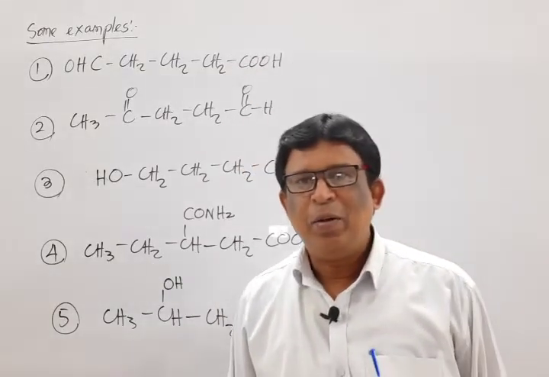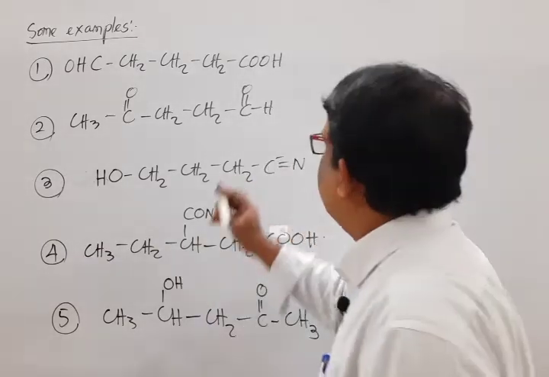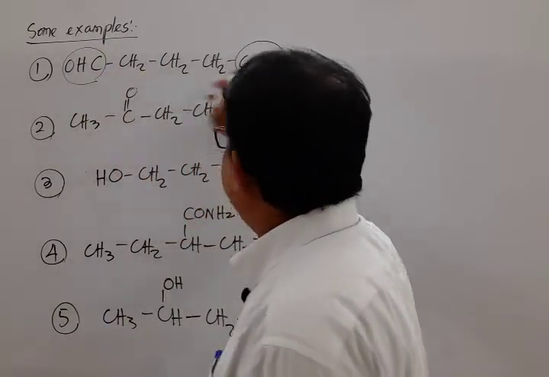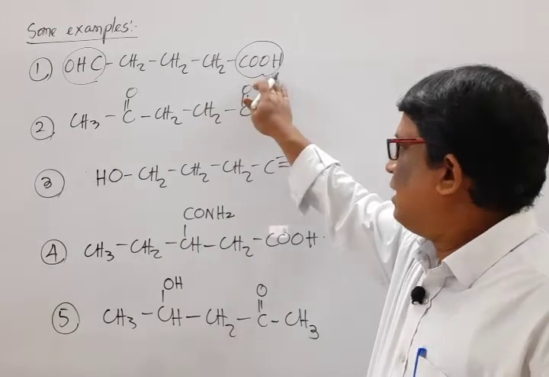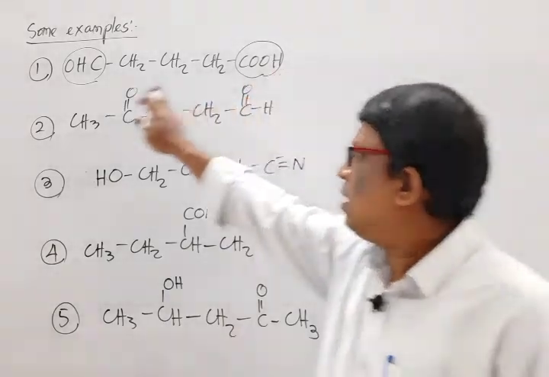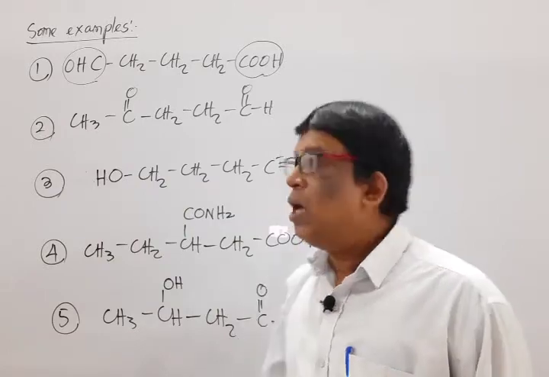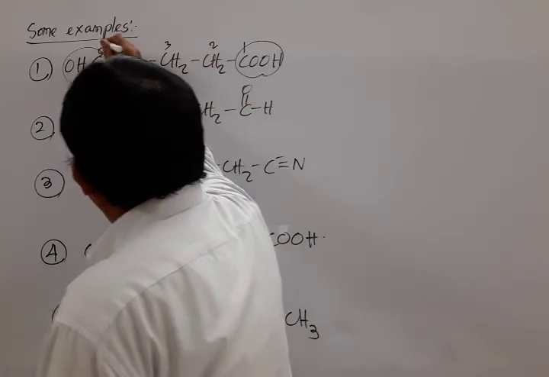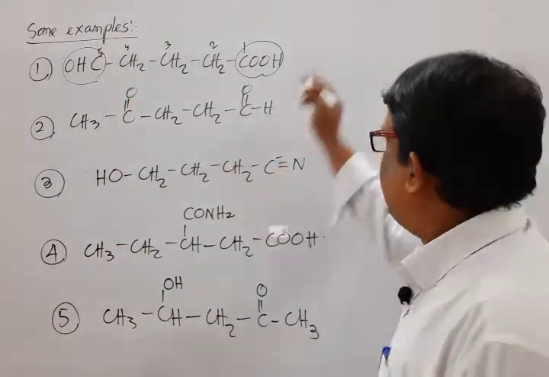Mark some examples. Organic compound containing polyfunctional group. Here is a functional group, it is known as acid. Here is a functional group, it is known as aldehyde. On the basis of the priority table, acid is selected as the principal functional group, more priority given. So it is taken as the suffix, while this one is taken as the prefix. So here two possibilities are there. While in numbering, mention 1, 2, 3, 4, 5.